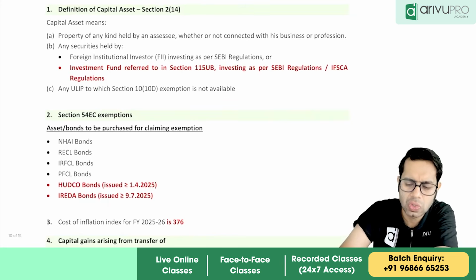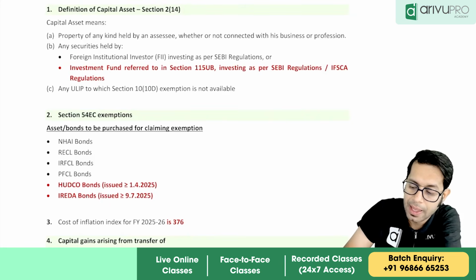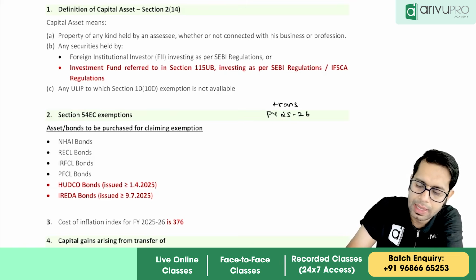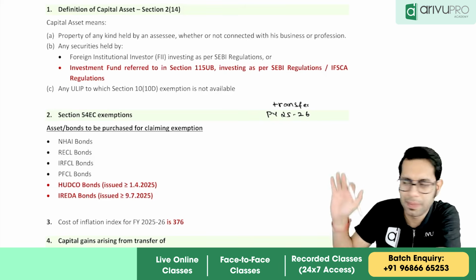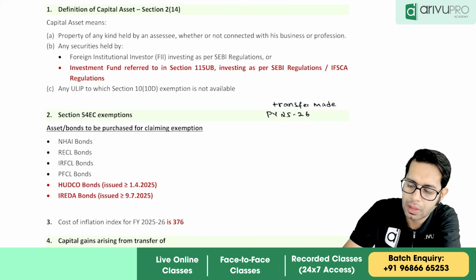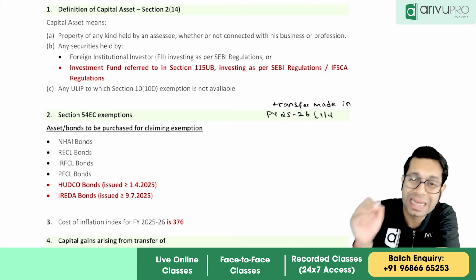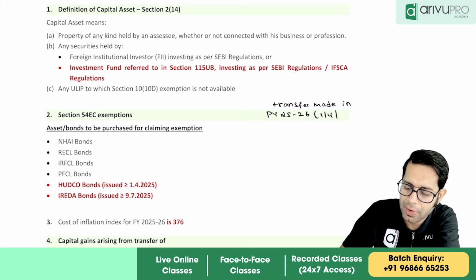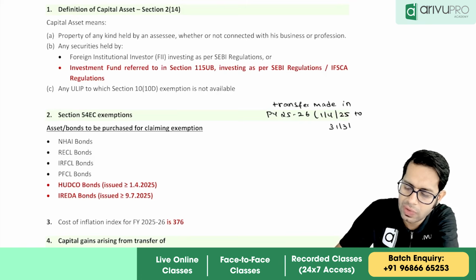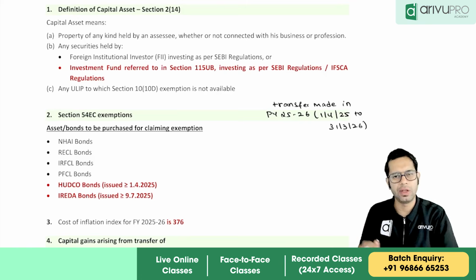So one thing you should note for capital gain questions is that for whatever transfer has been made in the previous year 25-26, meaning if any transfer of a capital asset is made from 1st April 25 onwards, till 31st March 26, because they are going to ask you questions relevant to this period only.